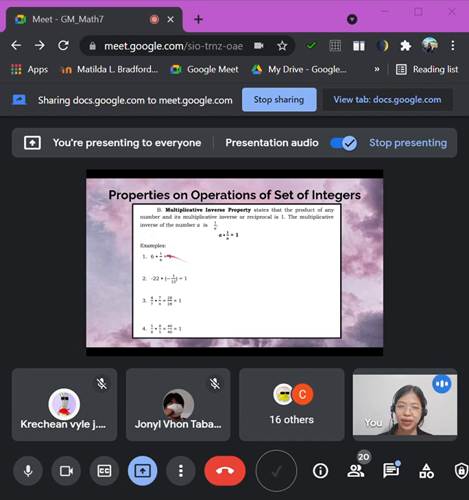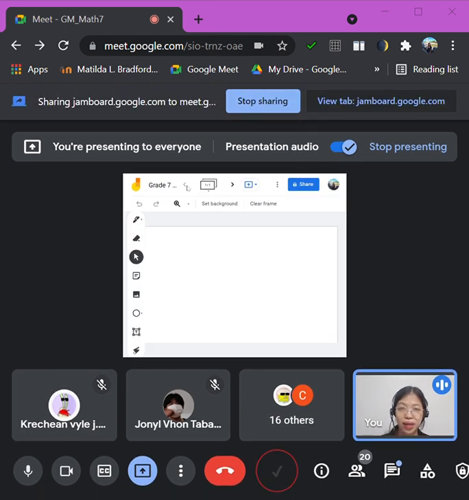So we have an example: a times 1 over a. Class, if a is a whole number, it is over 1. So if we inverse it, that is 1 over a. And if we multiply, that is equal to 1. Okay, so we have here an example: 6 times 1 over 6. Let me show a Jamboard so it is easier to understand.